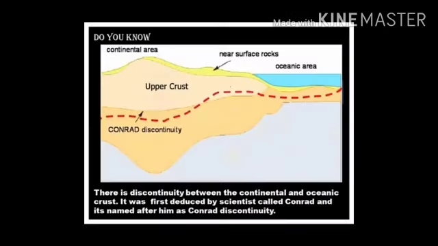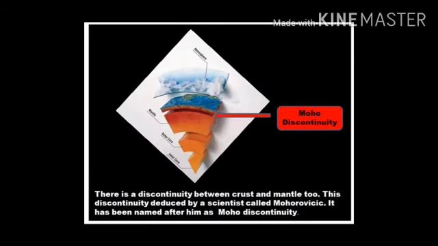Now students, do you know there is a discontinuity between the continental and oceanic crust? It was first deduced by a scientist called Conrad and it is named after him as the Conrad discontinuity. And again there is a discontinuity between crust and mantle too.